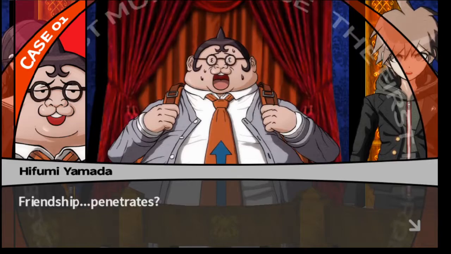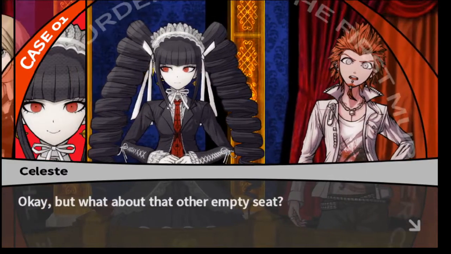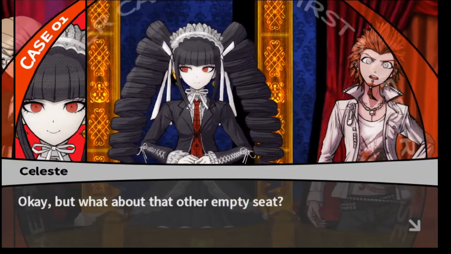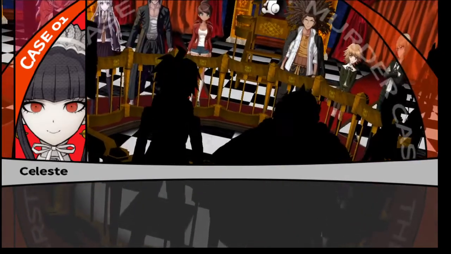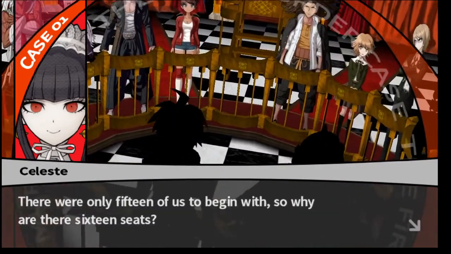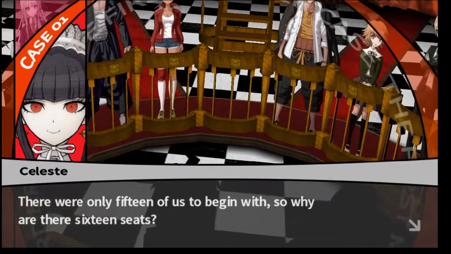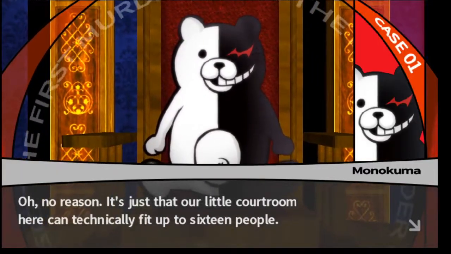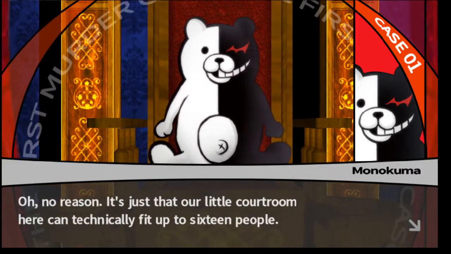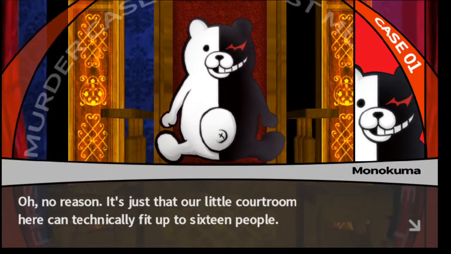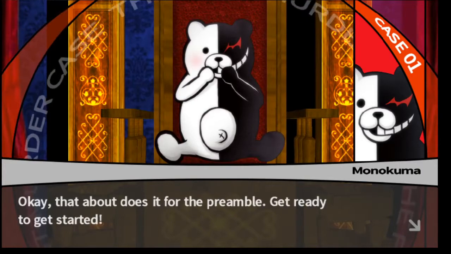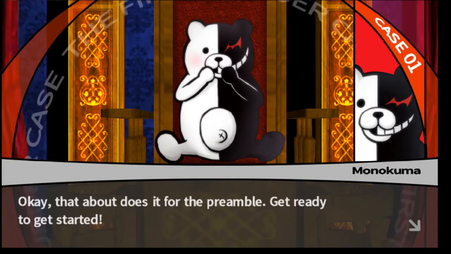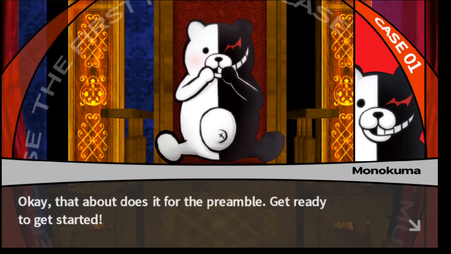You stop it right there. Oh, okay, god. But what about that other empty seat? There were only 15 of us to begin with, so why are there 16 seats? Oh, no reason. It's just that our little courtroom here can technically fit up to 16 people. Okay, that about does it for the preamble. Get ready to get started.